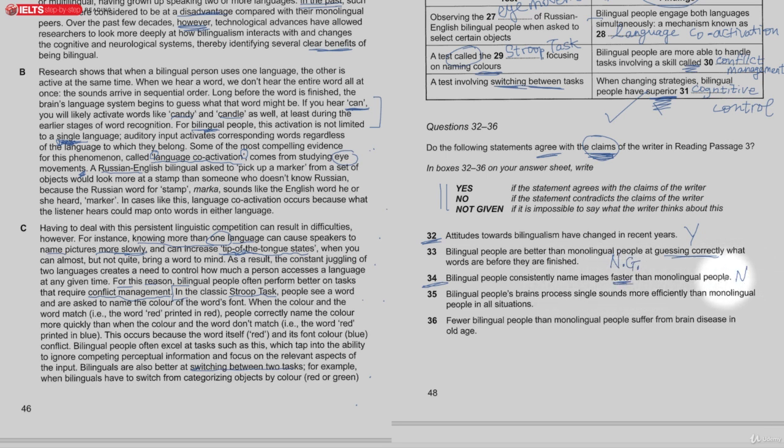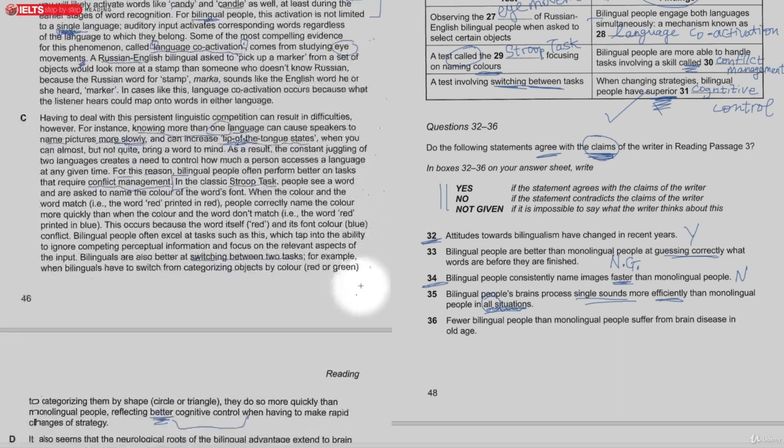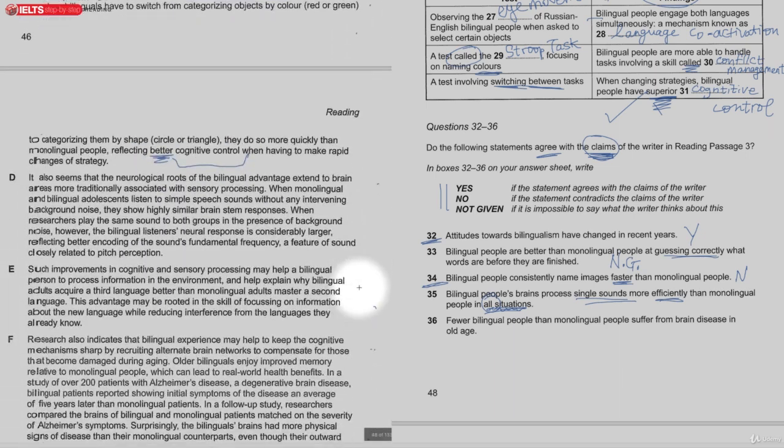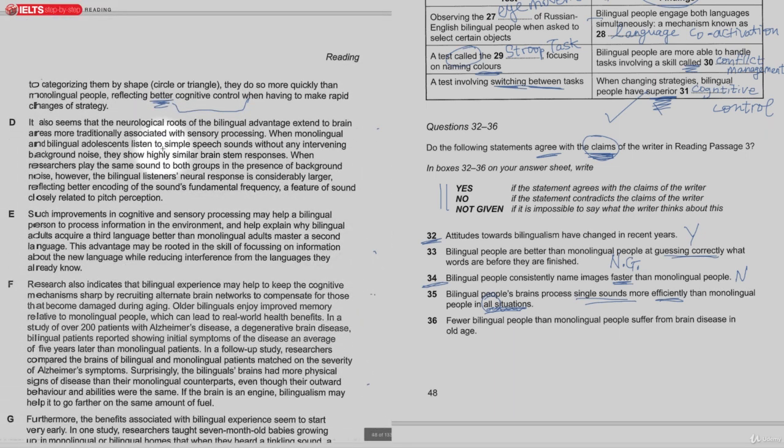So N or no. Bilingual people's brains process single sounds more efficiently than monolingual people in all situations. Okay, the key word here is all. Look out for words like all. Okay, and we're looking for single sounds, so here we've got simple speech sounds. Okay, and so bilingual people's brains process simple speech sounds more efficiently.